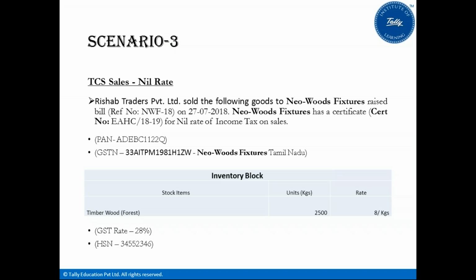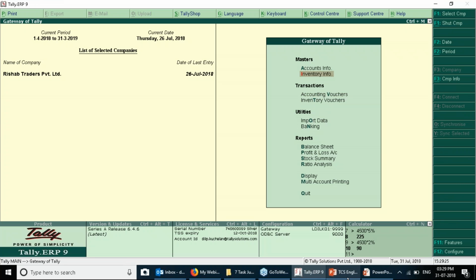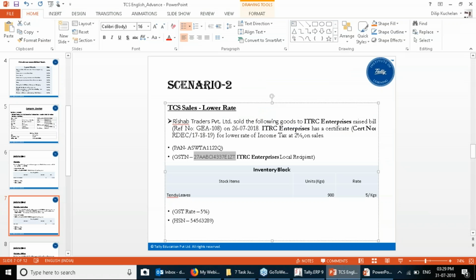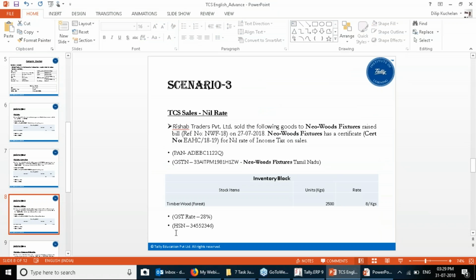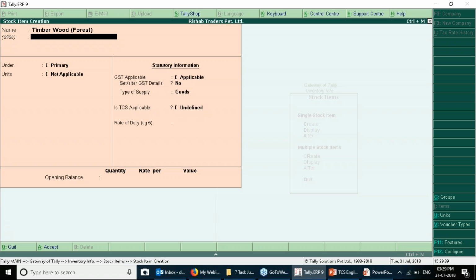So let us go into the third scenario, TCS under nil rate. Similarly, like the lower rate, here is the nil rate where there is no tax. For that, let us go in Gateway of Tally, inventory info, stock item, create. So what is the stock item? Timber wood forest. Okay, so woods that have been traded or produced from the forest.